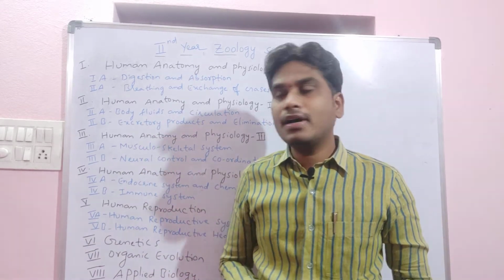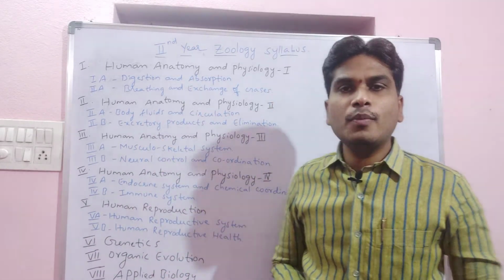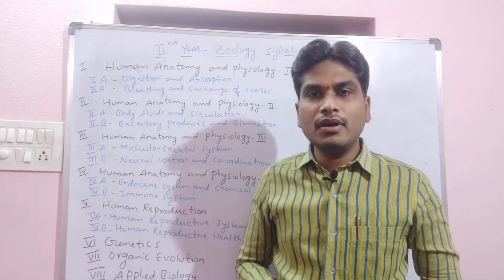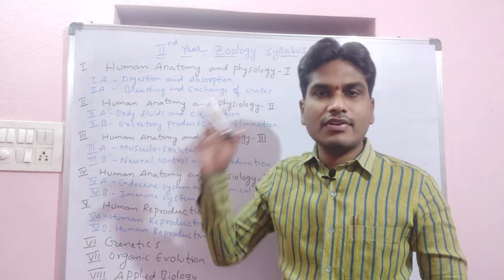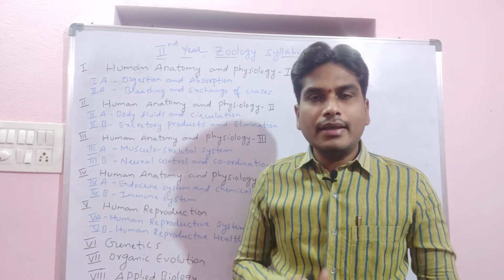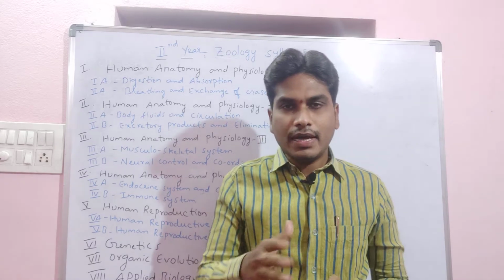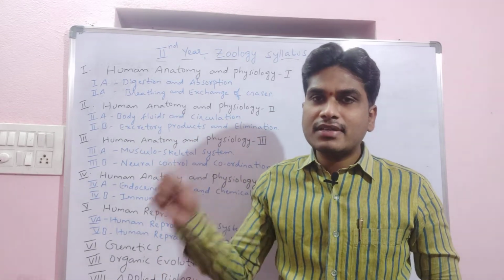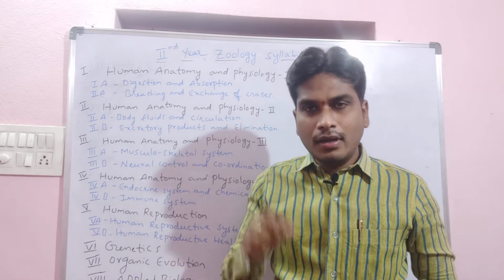And the second unit will be human anatomy and physiology 2. In this second unit, we are going to study about the body. In that, the first lesson will be body fluids and circulation. As we know, it is about the circulatory system. In this lesson, we are going to study about the lymphatic system.